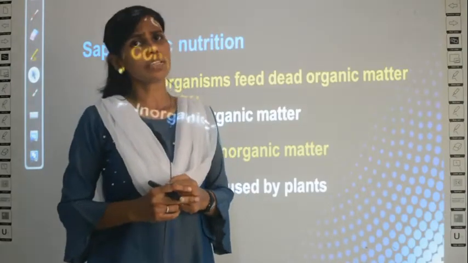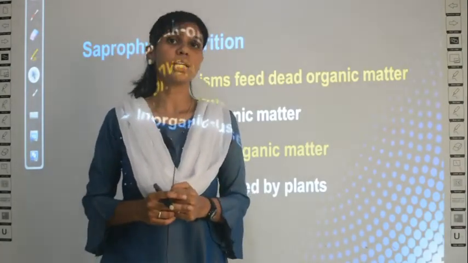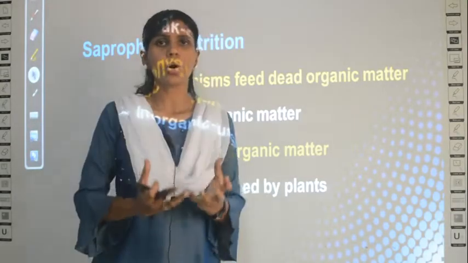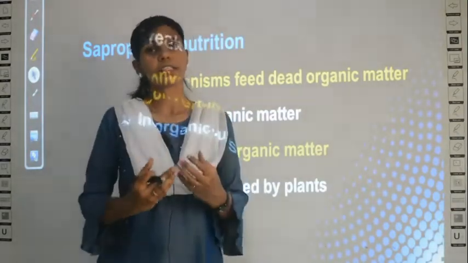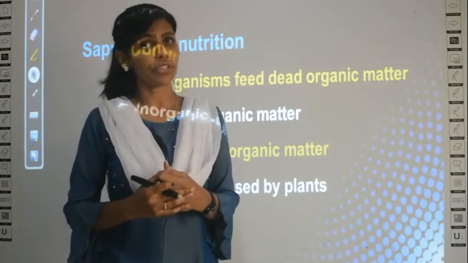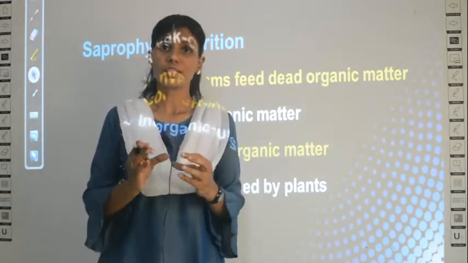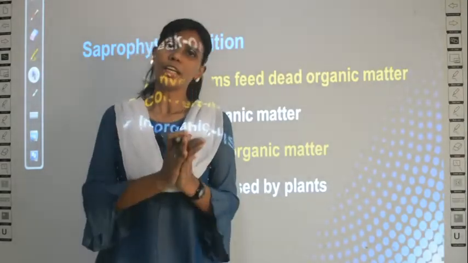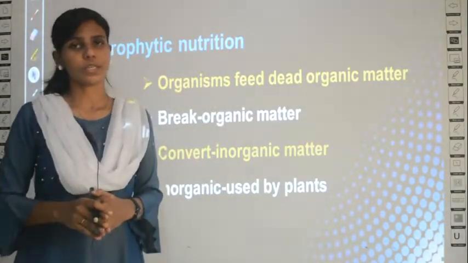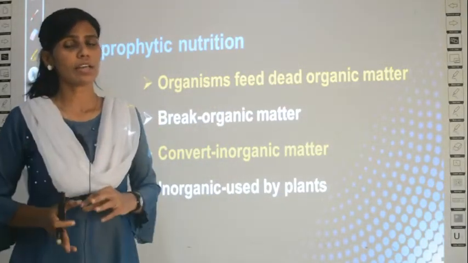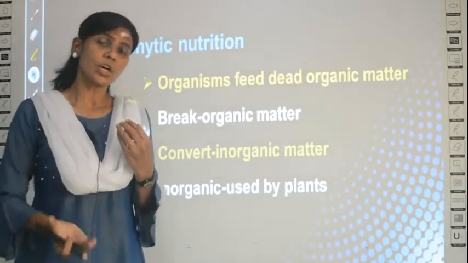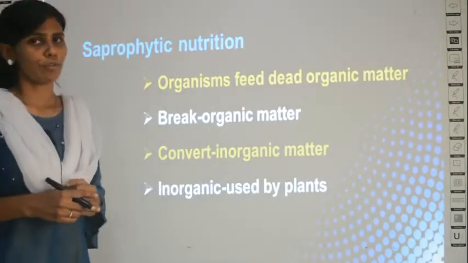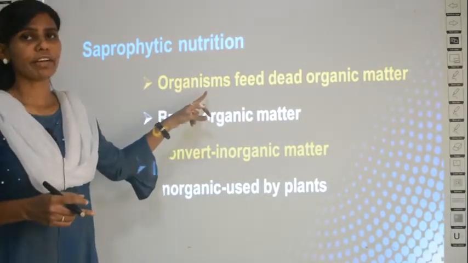So what is saprophytic type of nutrition? When a plant or any organism can feed on dead organic matter, then it is called saprophytic nutrition. The dead organic matter cannot be consumed directly, so it has to be converted into inorganic nutrients first. It is broken down into inorganic nutrients, and then the inorganic nutrients can be absorbed by the plants as their food. Okay, so this is saprophytic nutrition.